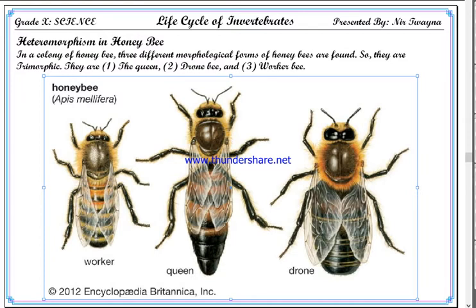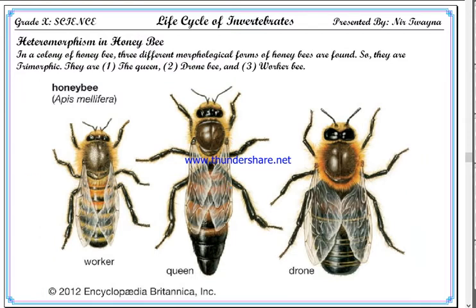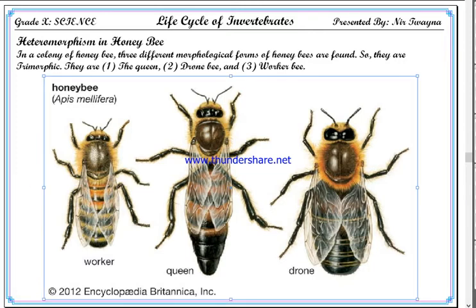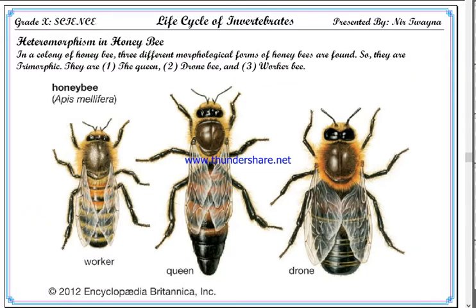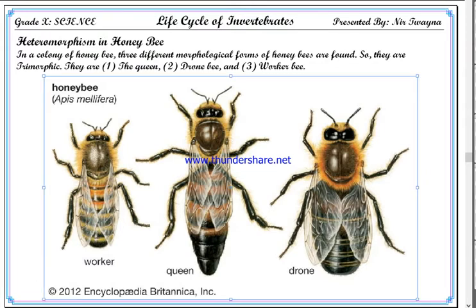Now, worker bees are sterile. Sterile means they do not have reproductive organs developed. Although worker bees are females, they do not have well developed reproductive organs, so they are sterile.